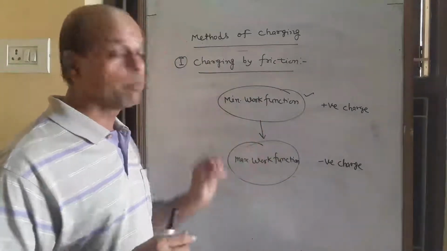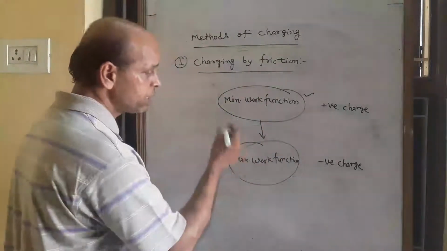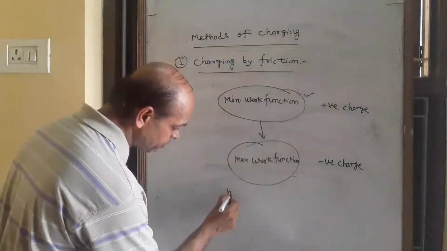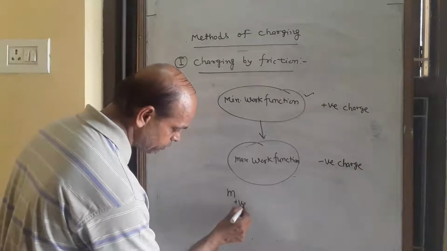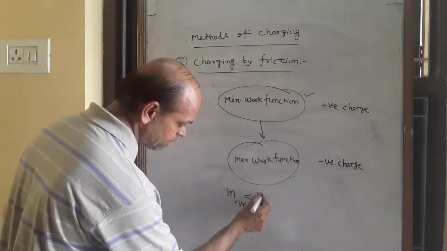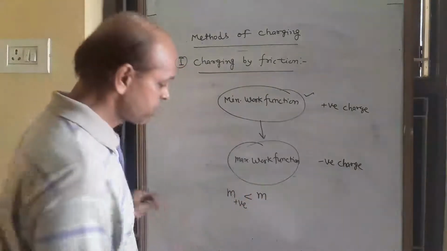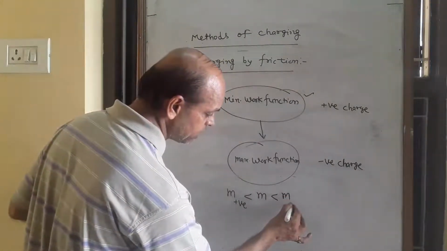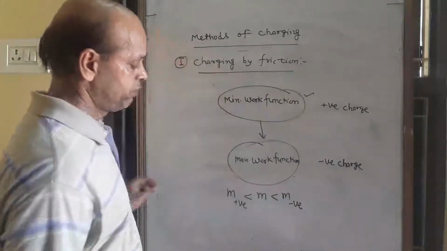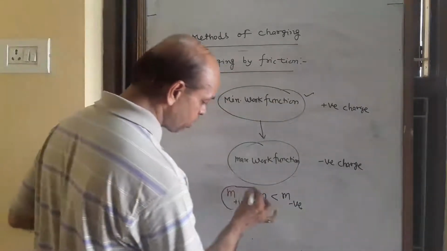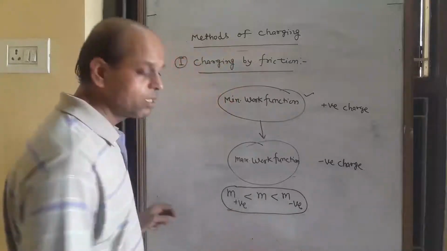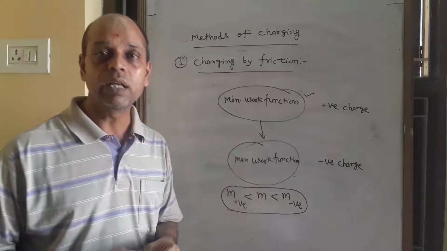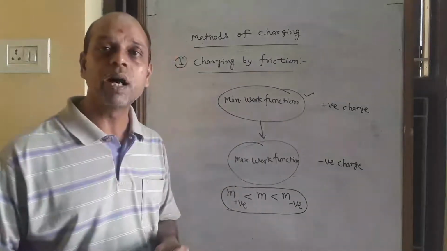In theory, we can say the mass of positive is less than the mass of neutral, and the mass of neutral is less than the mass of negative. Means if a body gets positive charge, its mass decreases, and if a body gets negative charge, its mass increases.